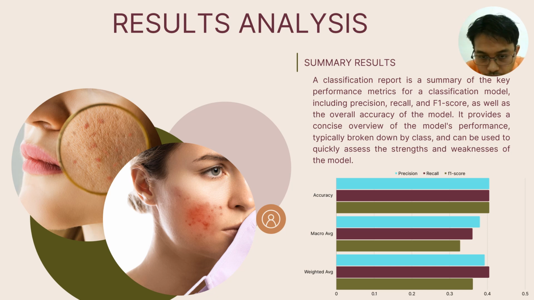Meanwhile, the weighted average differs, with precision below 0.4, but recall is sustained and F1 score is lowest. So this shows that the accuracy starts at 0.4, which means 40% accuracy for this model.